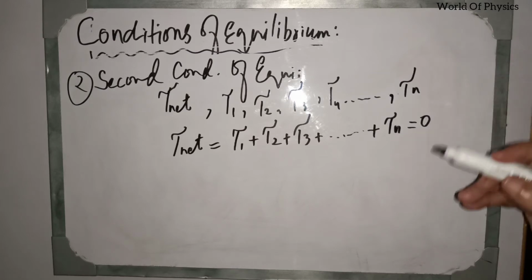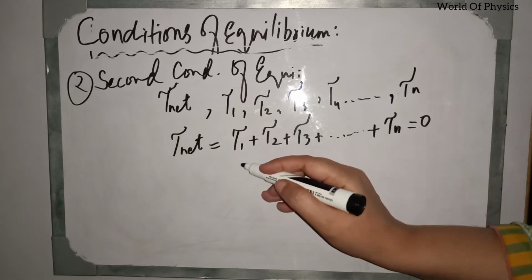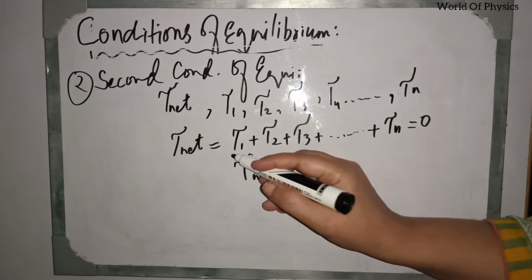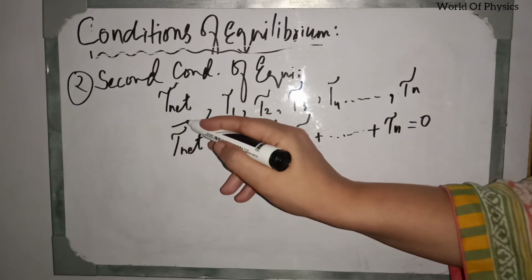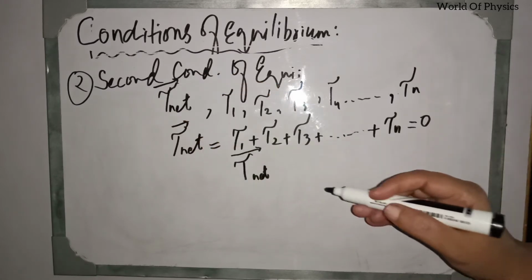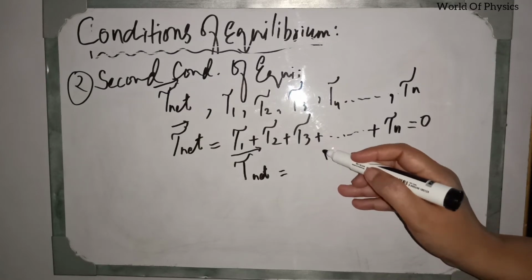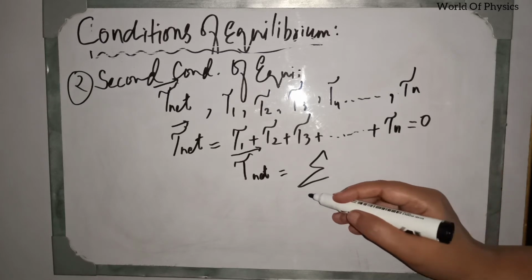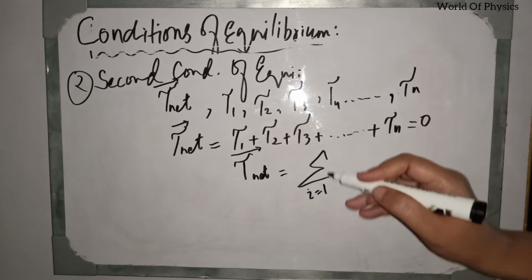And in a single equation, we can write this as net torque should be equal to the summation of. Summation is always used when we have to add a number of points which we want to express in a single number. So i is a single number which ranges from 1 to n.